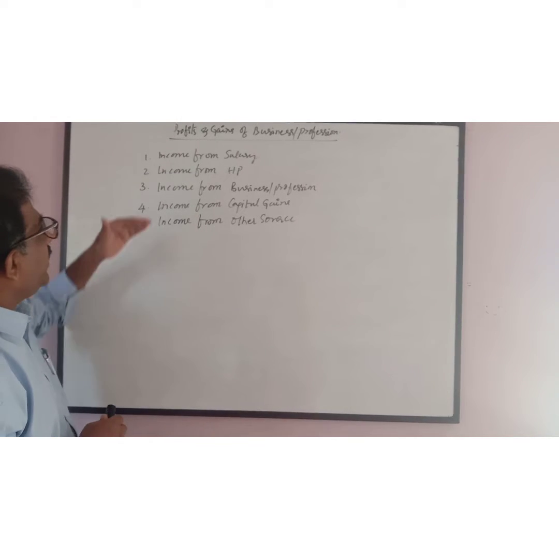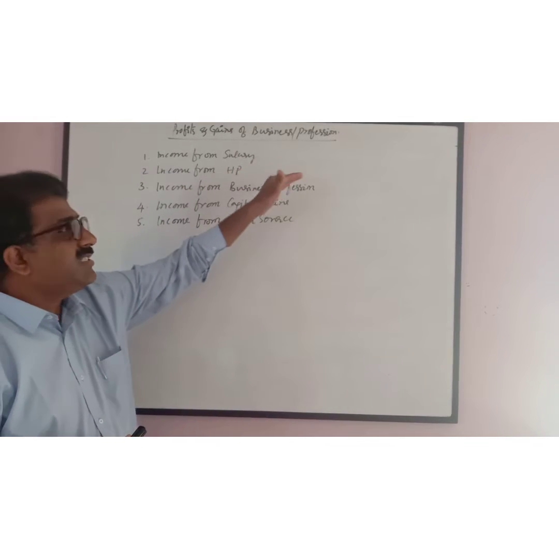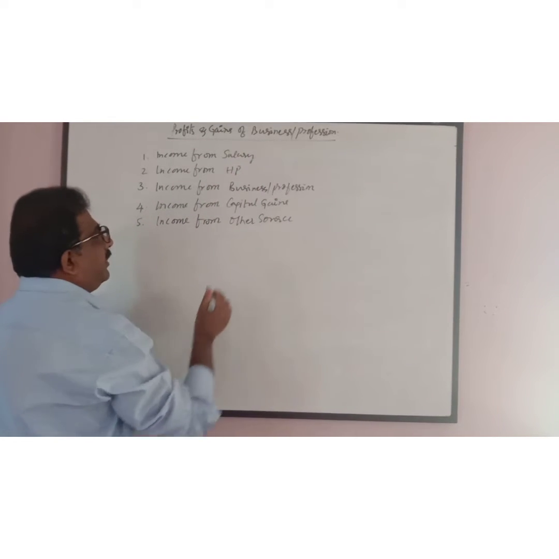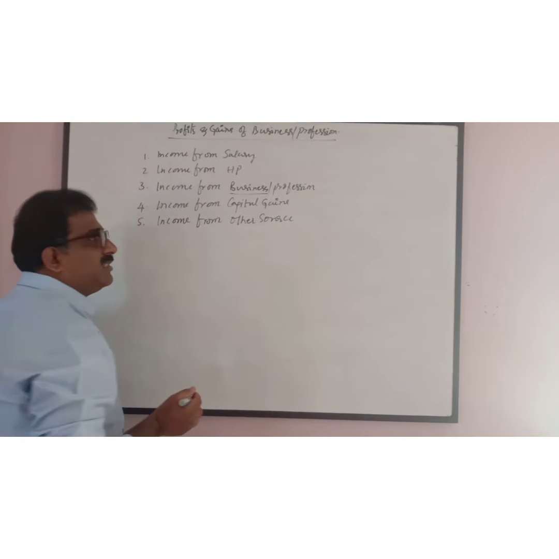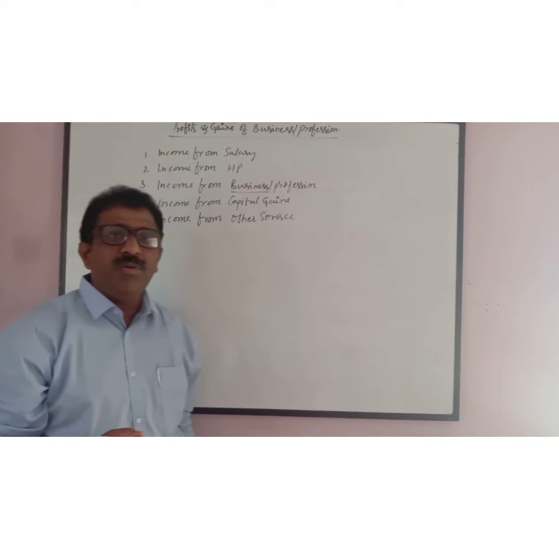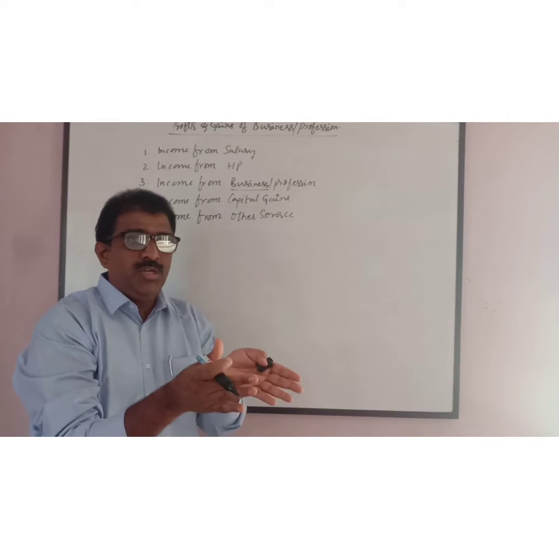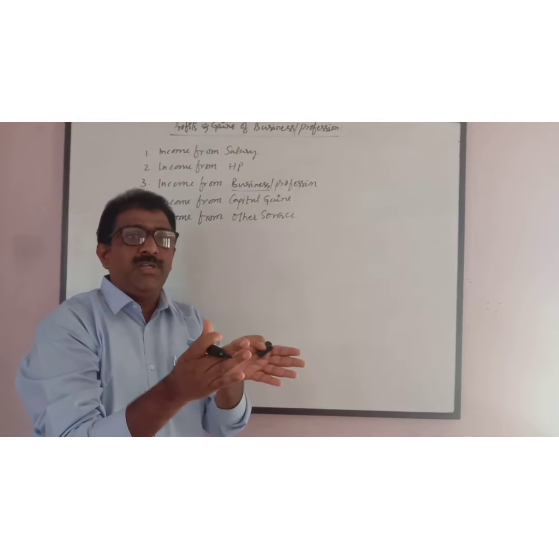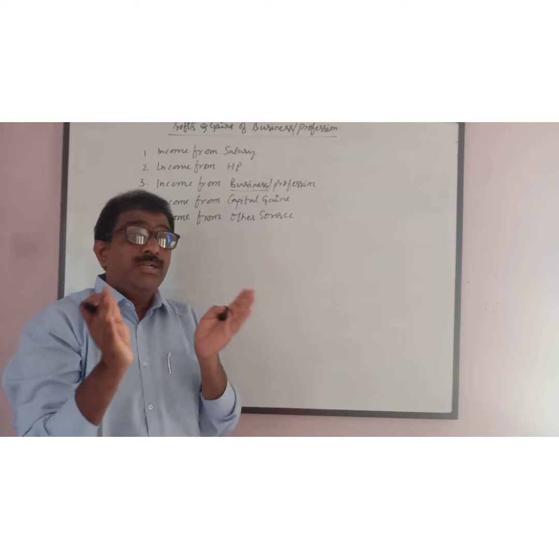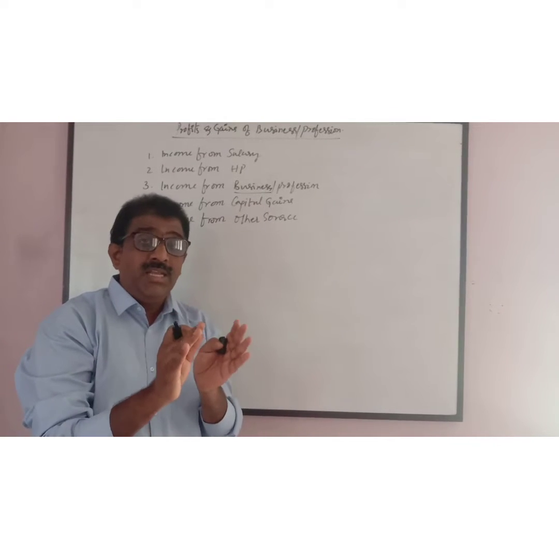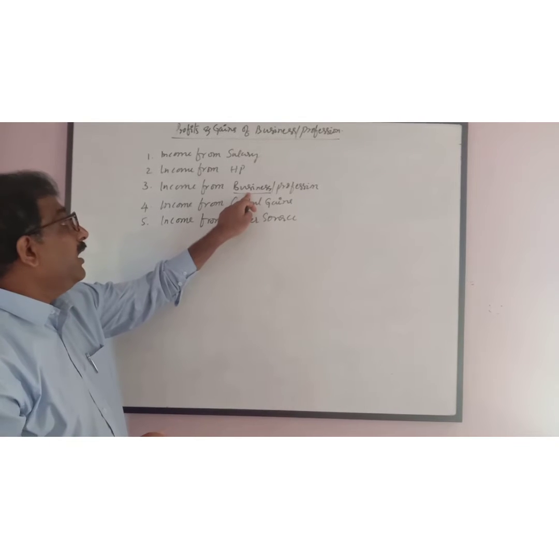Now, first let me take up income from business and profession. These two parts I will do later. First I will start with income from business. To assess under the head income from business, the assessee must have invested capital. If he has invested capital and is involved in trading, buying, manufacturing, selling, then it has to be assessed under the head income from business.